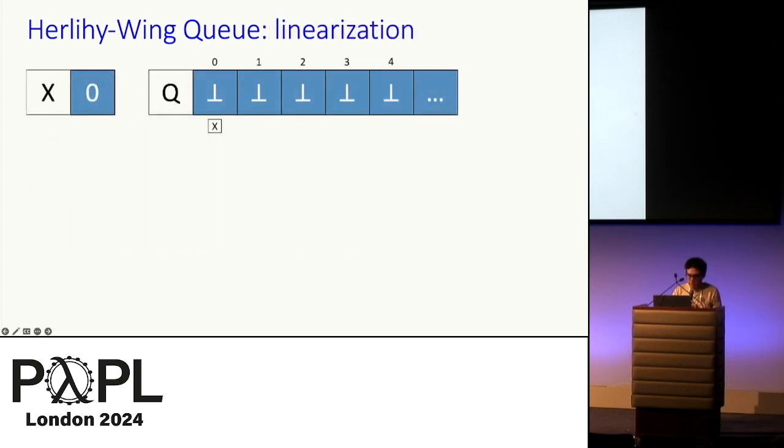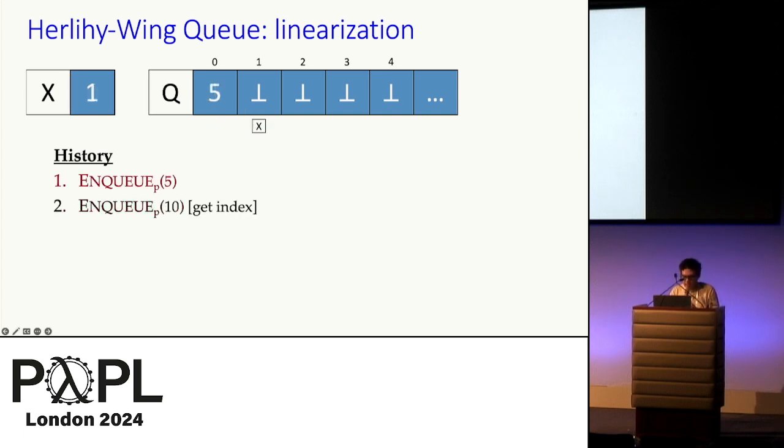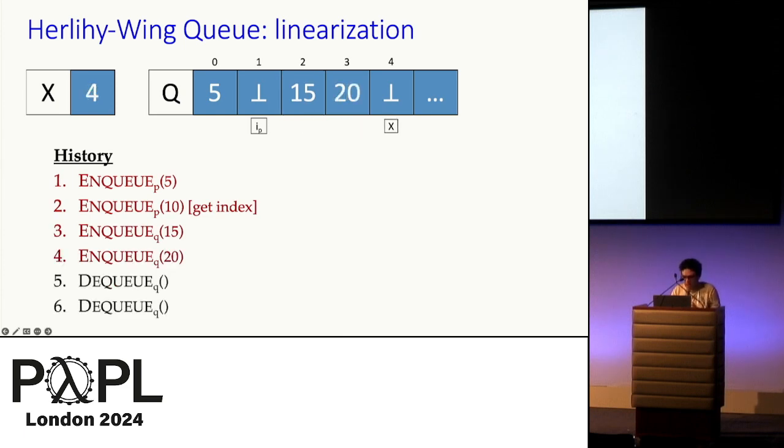Once again, we start with the default initial values of X and Q. And let's have a process P execute NQ 5 to completion. And then let's have it NQ 10, but pause after the fetch and increment line. And now let's have another process Q execute NQ 15 to completion. And then once again, NQ 20 to completion. And now if we have Q executing two successive DQs, we note that the first one is going to remove 5 from Q0, and the second one is going to remove 15 from Q2.